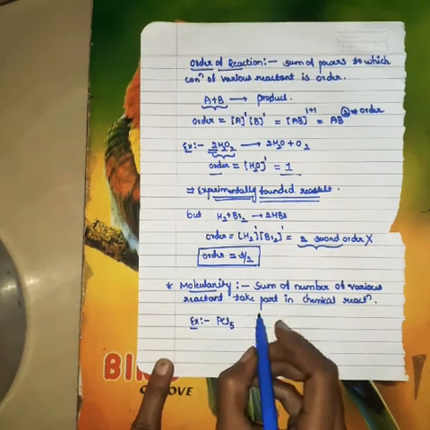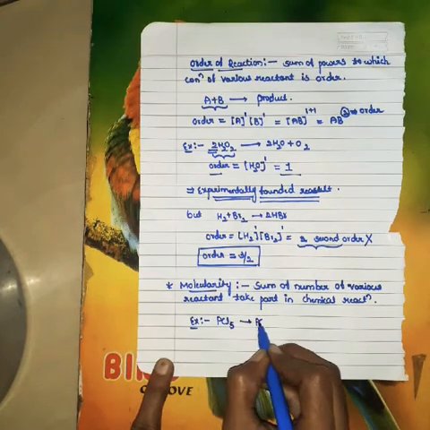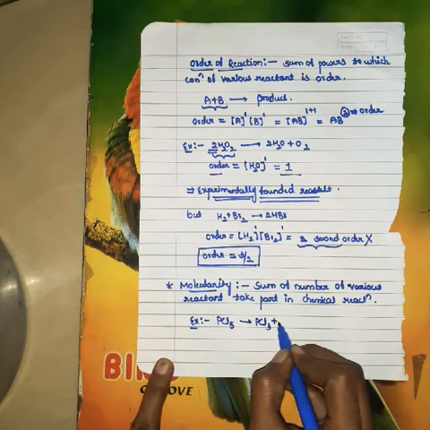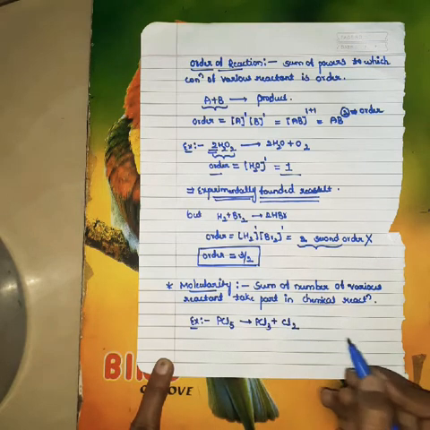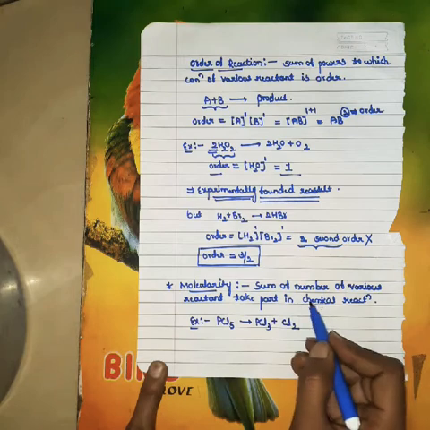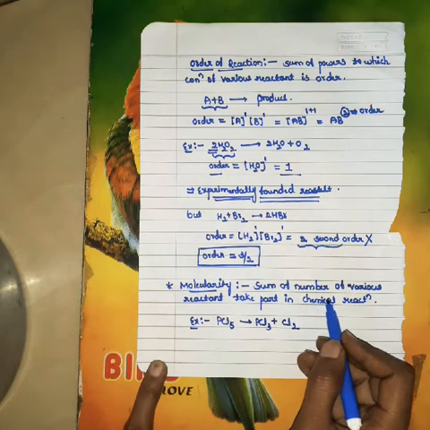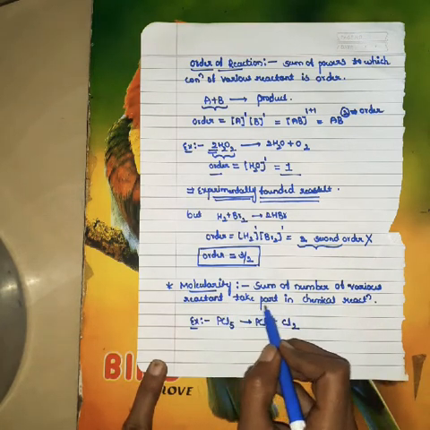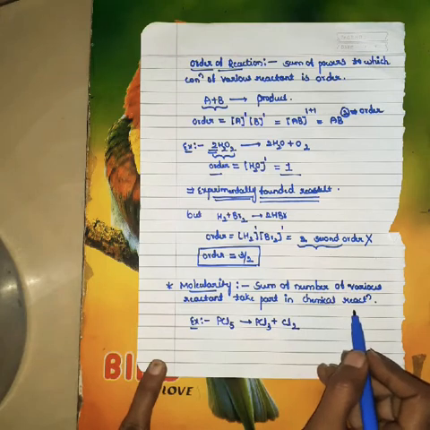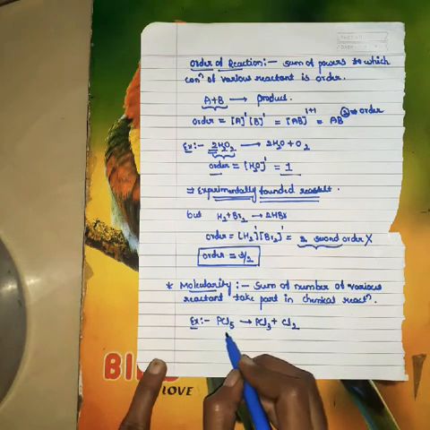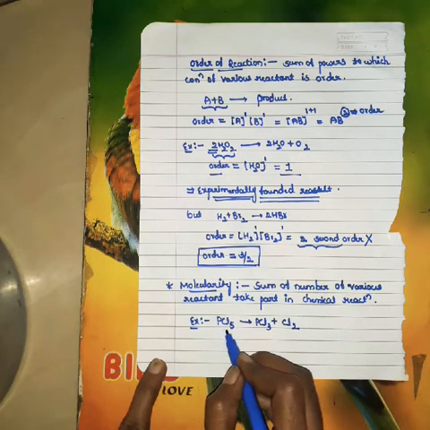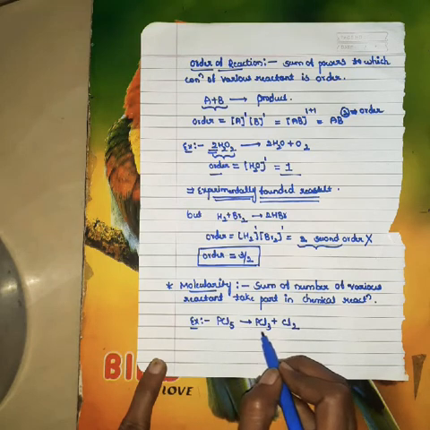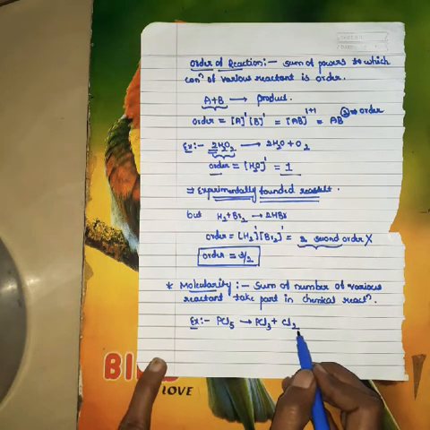PCl5 gives PCl3 plus Cl2. Molecularity means the sum of the number of various reactants taking part in a chemical reaction. Here PCl5 undergoes reaction and forms PCl3 plus Cl2.